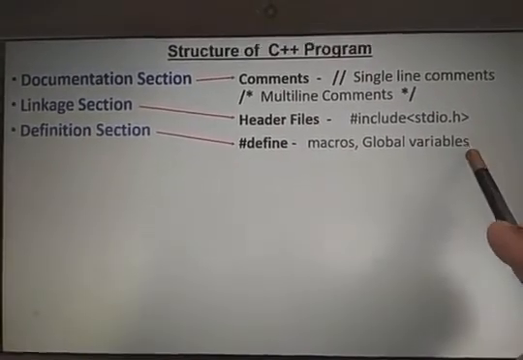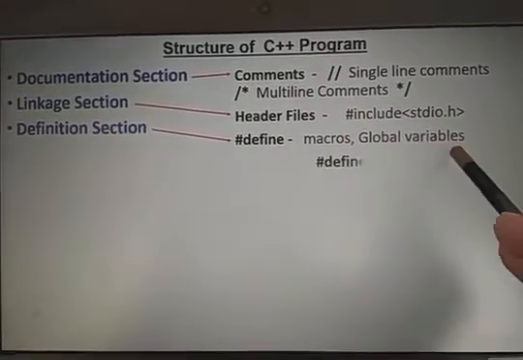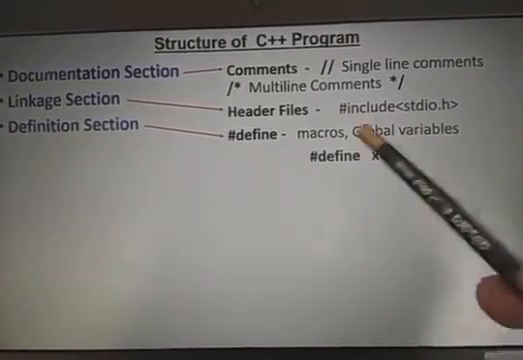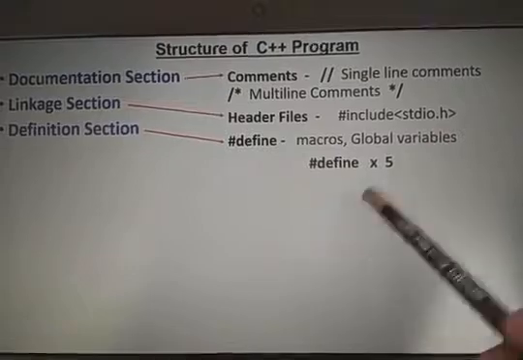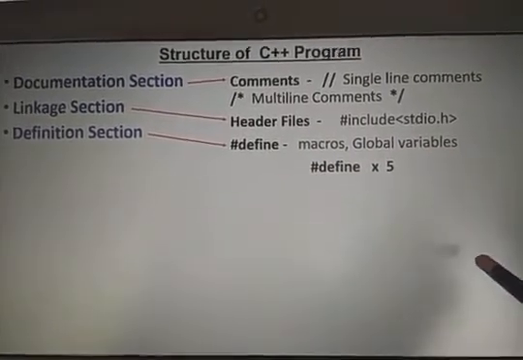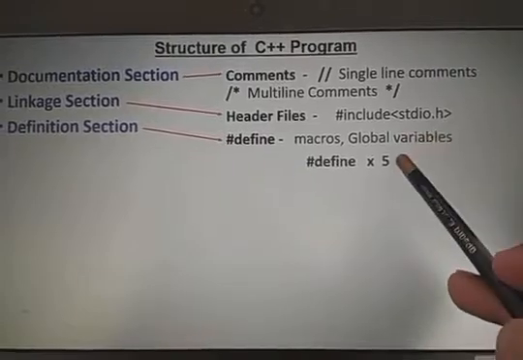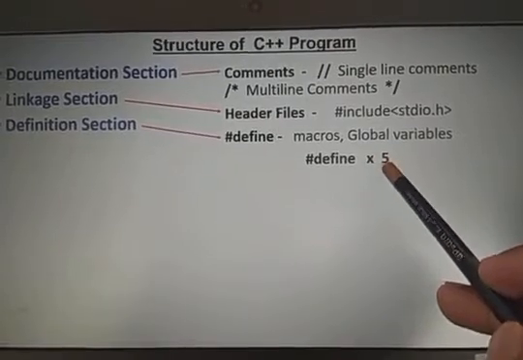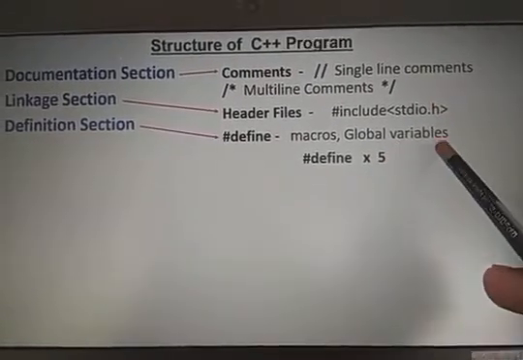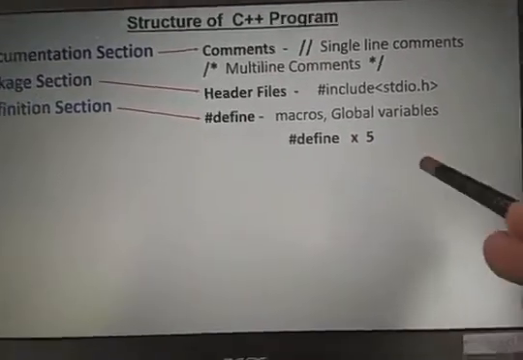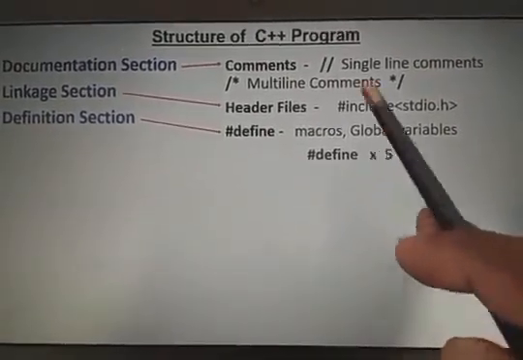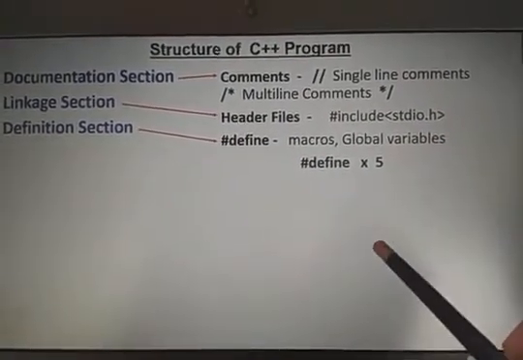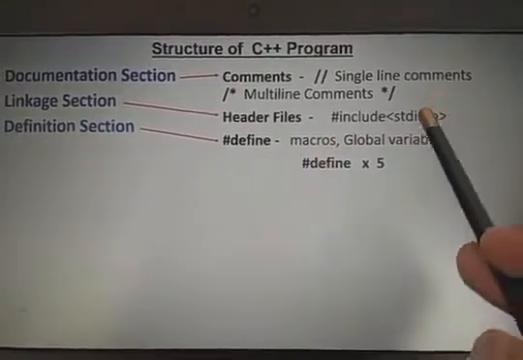Define is used for global variable declarations and macros. So how to declare the variables? Hash define x 5. It means that instead of declaring int x equals 5, x is an integer variable with value 5, taking 2 bytes of memory. Same here. Hash define x 5 means x is an integer variable because I am storing 5. If I am storing 5.5, automatically x becomes float. Without using any data type, we can declare a variable in the definition section. Right? Whenever the value is fixed, then we can go for the definition section.